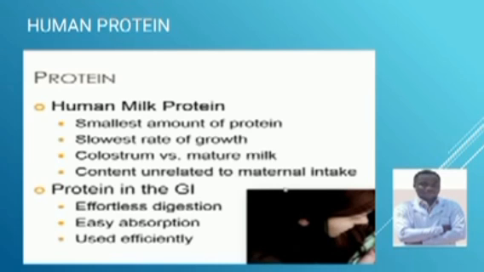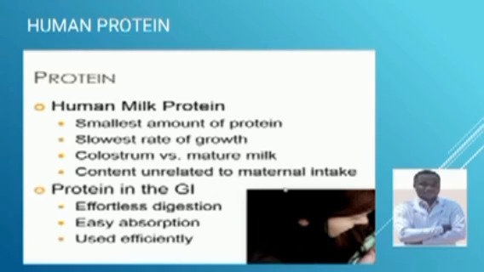But also, protein is low in human milk, but human protein has high digestibility, is easily absorbed, and is more efficient in utilization.